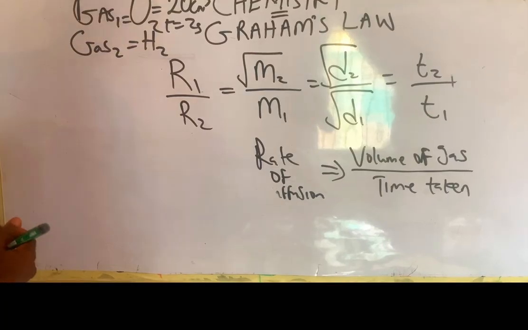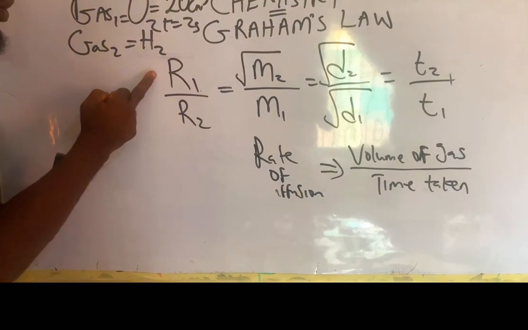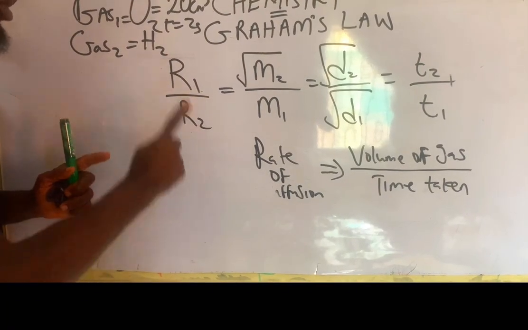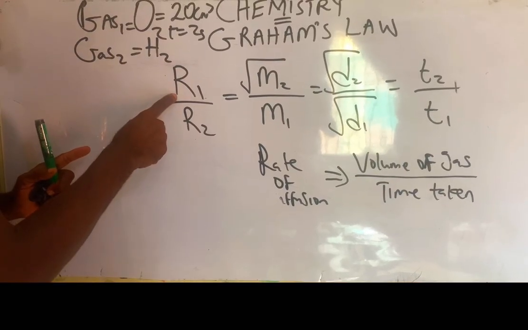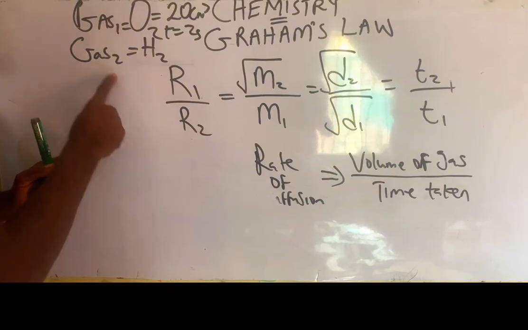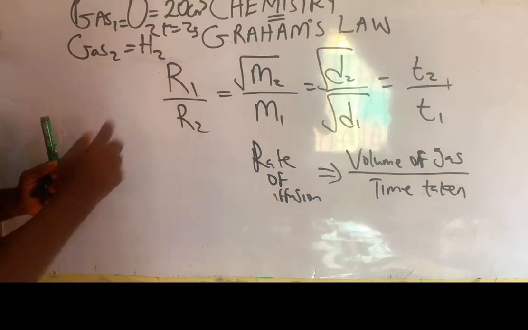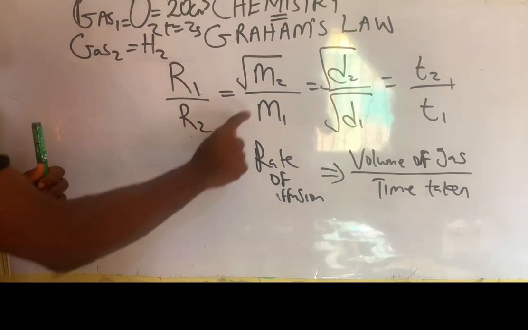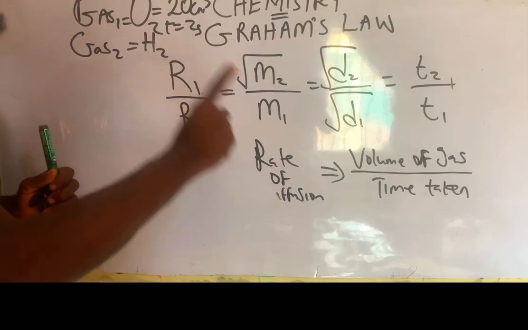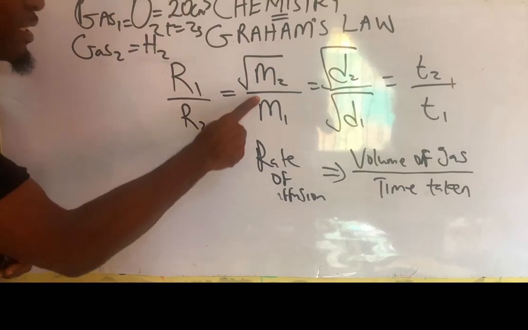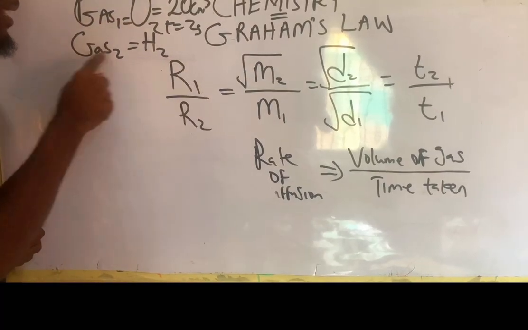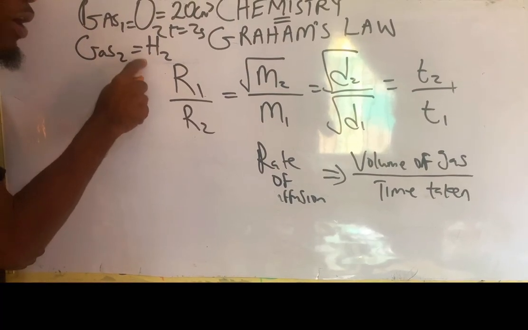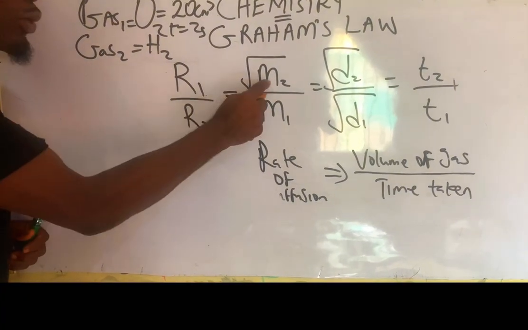Now let's go to the part that is a little bit complex, according to how students will always say. My R1 is the rate of diffusion of the first gas. In this case, I'm dealing with oxygen, so my R1 will be the rate of diffusion of oxygen. My R2 is the rate of diffusion of hydrogen. What about my M2? It represents the molecular mass of gas 2. So your M2 will not be oxygen. Your M2 will be hydrogen, because the second gas here is hydrogen. So that's what we are going to insert here.